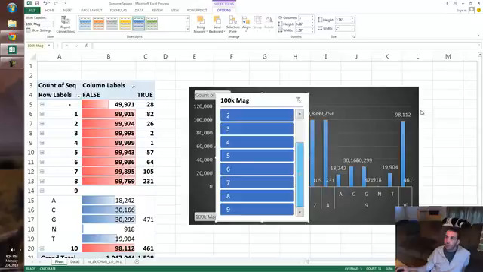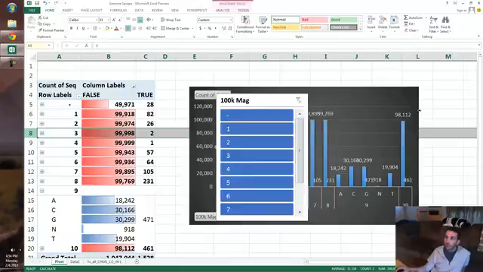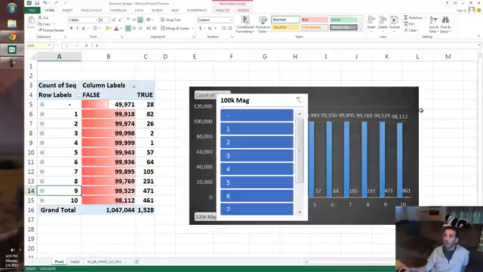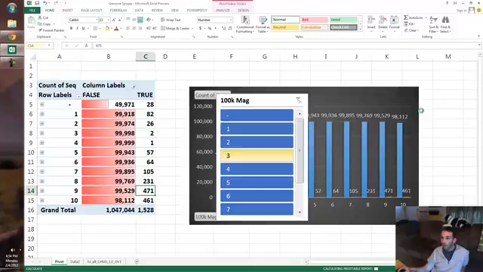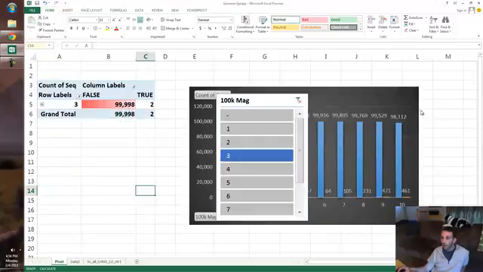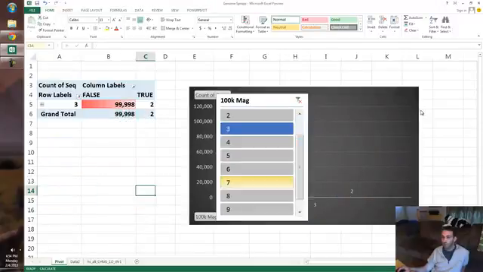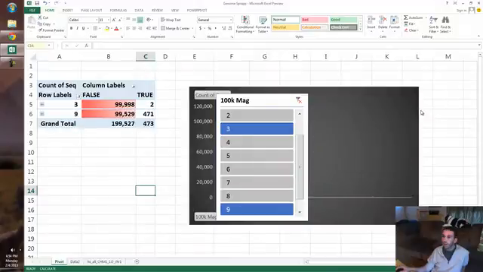For example, in the 300,000 range, there's only 2 instances of this GCCG, right? I want to compare this 300,000 range to this 900,000 range because there's a lot of the GCCGs in this one, and this is the most. So all I do is I hit 3 because I want to look at 3, and then I hold down Control, and now I hit 9. And now I have both of these. And I can open them up, and I can do many different things.